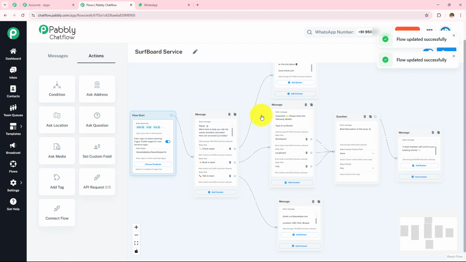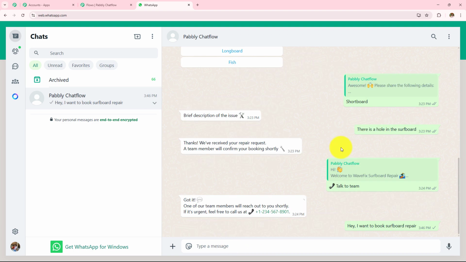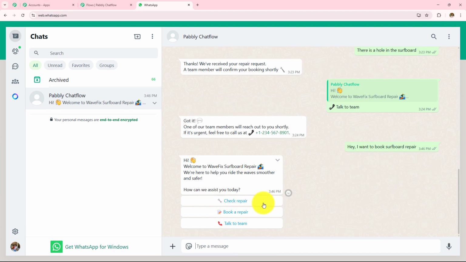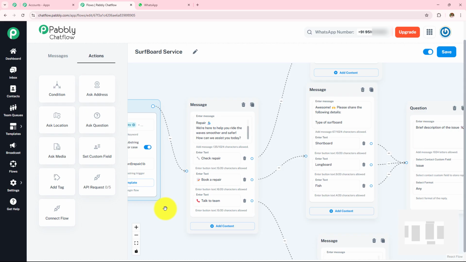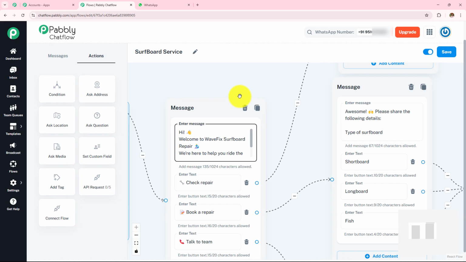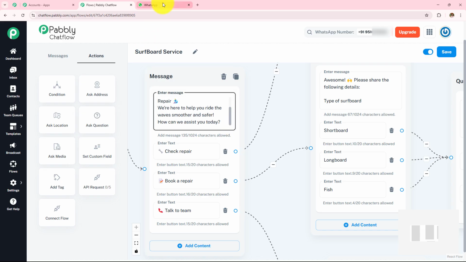So here now we are done with creating the chatbot, and now I am going to open my WhatsApp and I am going to send a message like, hey, I want to book surfboard repair. Let's send this message. And here I have received the message. This is the same message which we entered while creating this chatbot. Here you can see this was the same message that we have created. Hi, welcome to Wavefix Surfboard Repair. This is the same exact message that we have received.